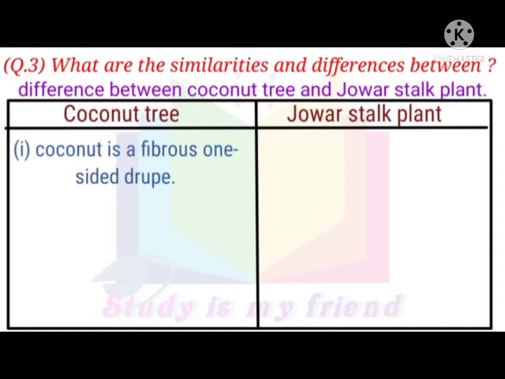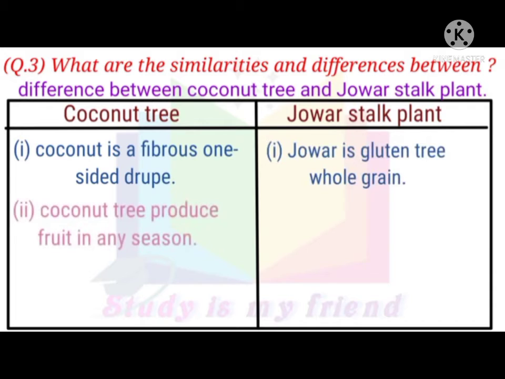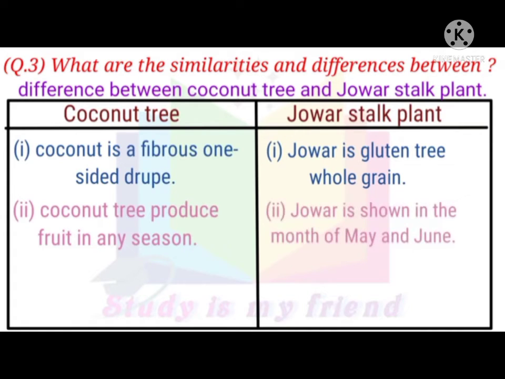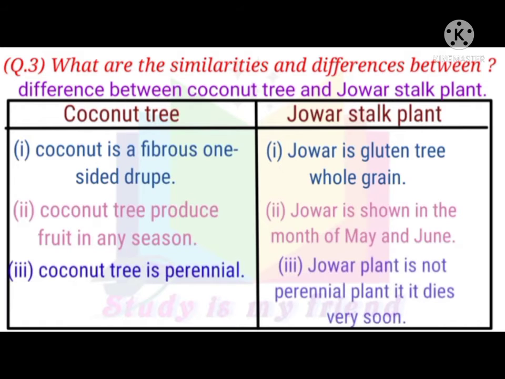Coconut tree: 1. Coconut is a fibrous one-seeded drupe. Jawar: 1. Jawar is a gluten-free whole grain. 2. Coconut tree produces fruit in any season. 2. Jawar is sown in the months of May and June. 3. Coconut tree is perennial. 3. Jawar plant is not a perennial plant, it dies very soon.